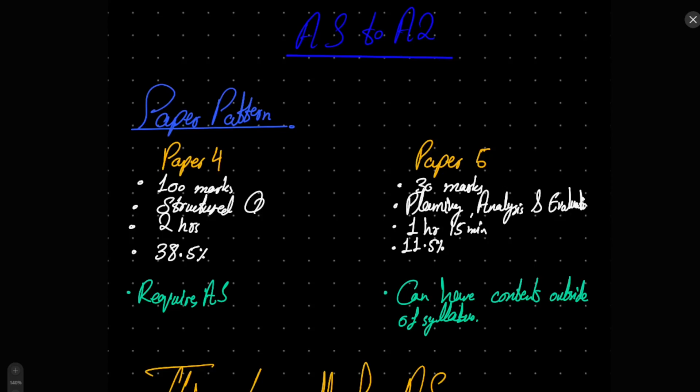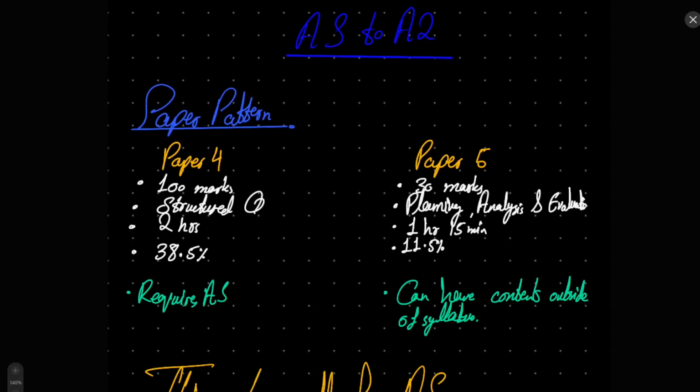Another thing to note about paper 5 is that it is not necessarily going to be something that you may have studied in the syllabus. A lot of the time they can ask you about experiments and methodologies that are out of syllabus, but obviously the examiner will provide you with enough information so that you can answer it with the knowledge you already have according to the syllabus.